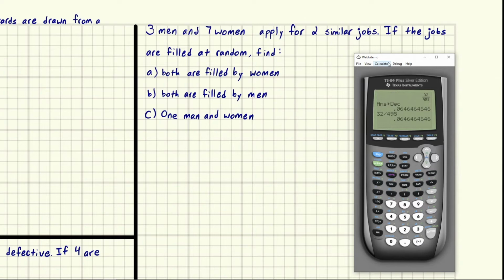Eric Burgess here. 3 men and 7 women apply for 2 similar jobs. If the jobs are filled at random, find A, both are filled by women, B, both are filled by men, and C, 1 man and 1 woman.